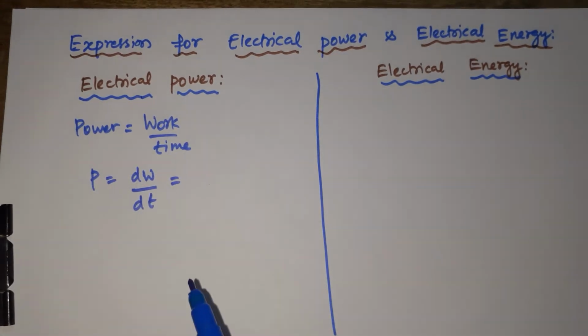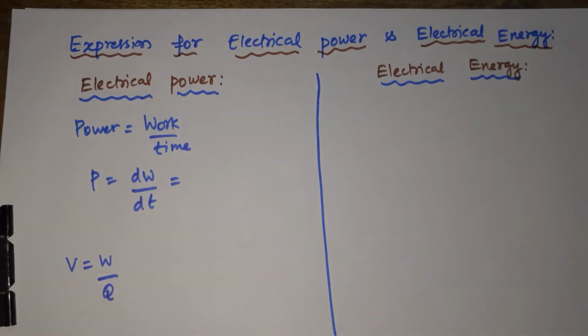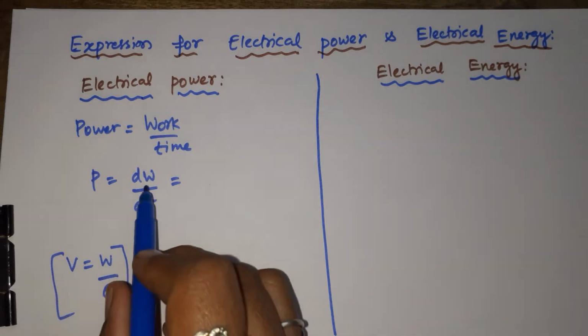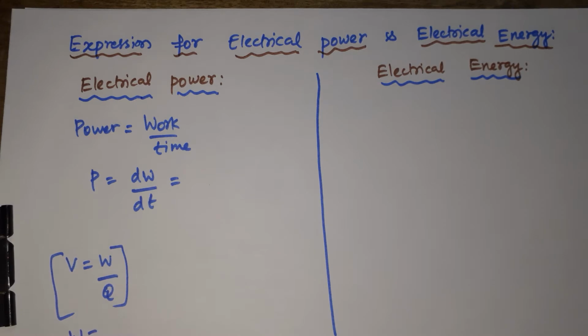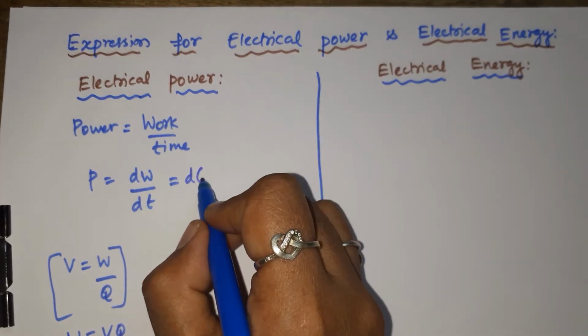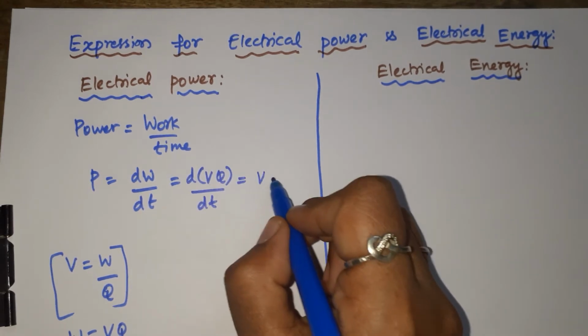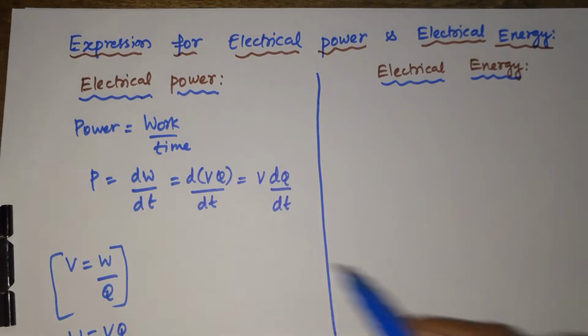So what is W? What is potential first of all? V can be taken as W by Q. In the electrostatic potential and capacitance chapter, we learned that V is equal to W by Q. V is the electric potential, W is the work done by the charge. So what about W from this? When you cross multiply, what will we get? V into Q, right? So instead of W, I am going to take it as V into Q by dt, which means V dQ by dt.